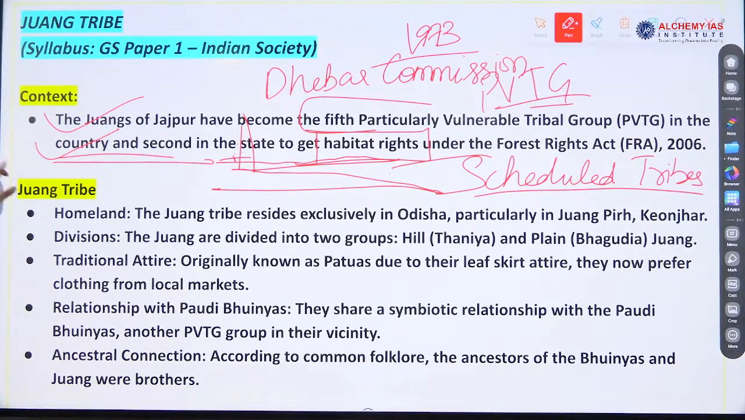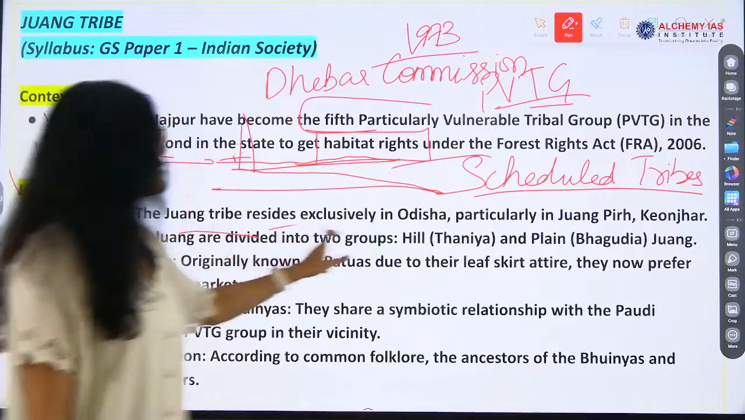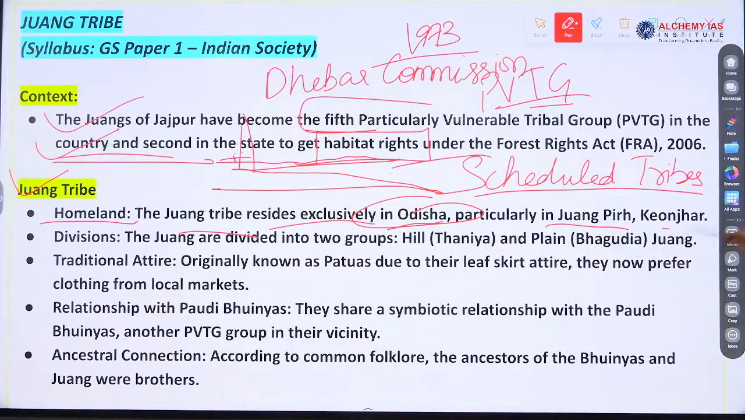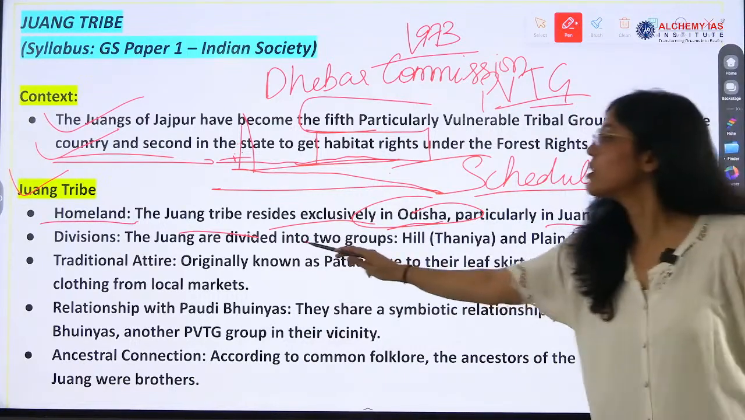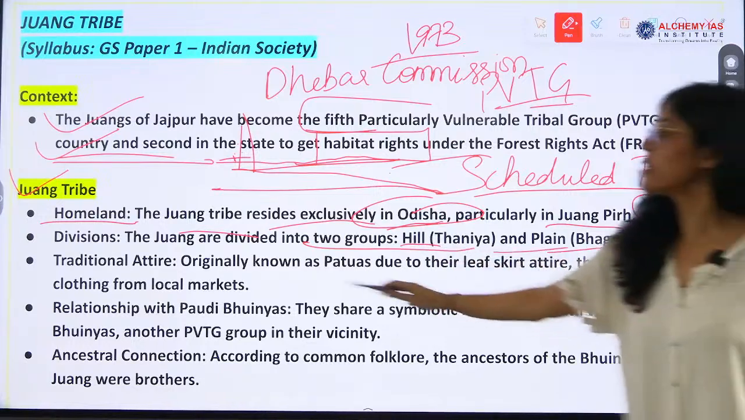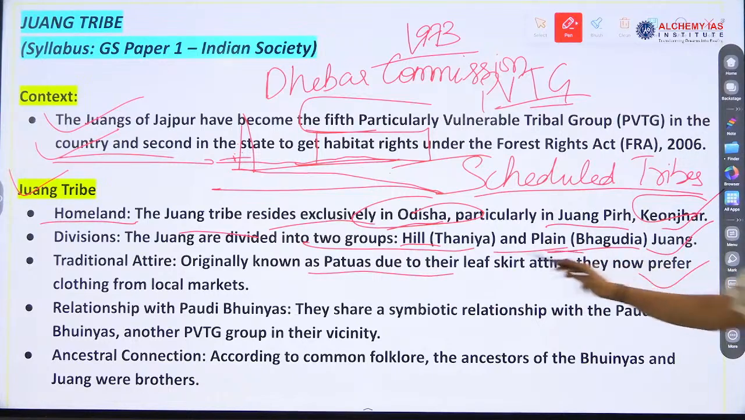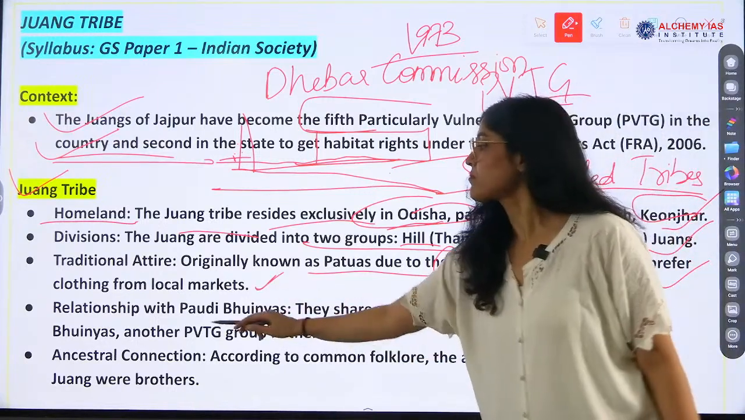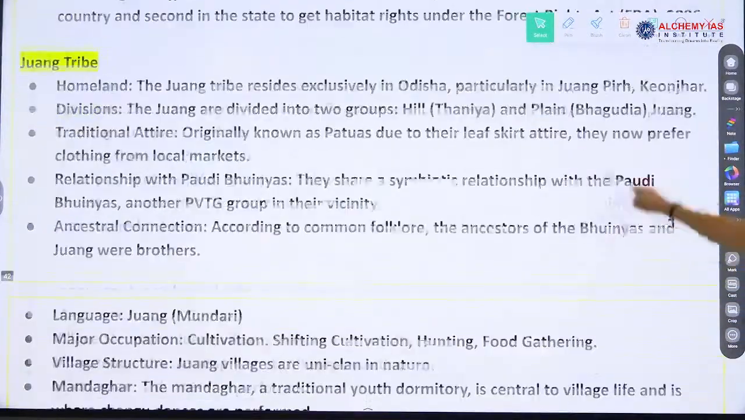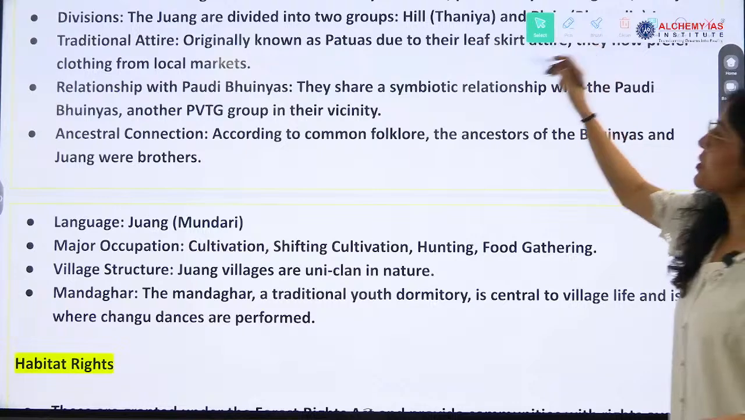Now we will read about the Juang tribe. Homeland: they reside exclusively in Odisha, Jajpur, particularly in Juang Pir, Keonjhar. Division: Juangs are divided into 2 groups, hill and plain. Traditional attire: they are known as Patuas due to their leaf skirt attire. They wear leaf skirts, though they now prefer clothing. Relationship with the Paudi Bhuyans. What is their relationship with the Paudi Bhuyans?